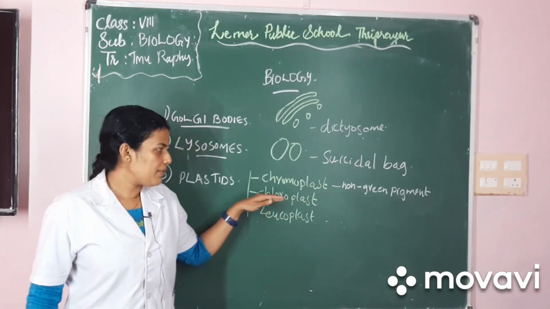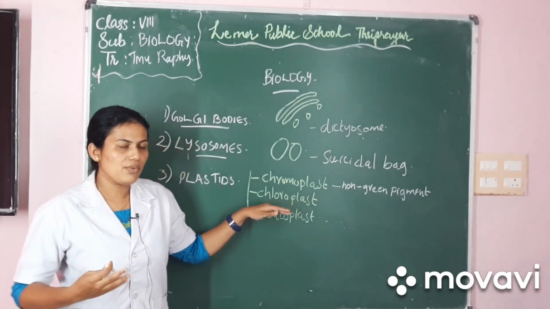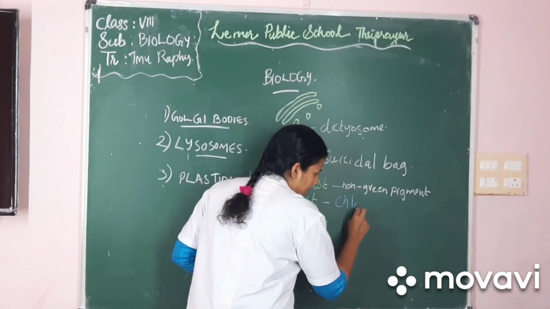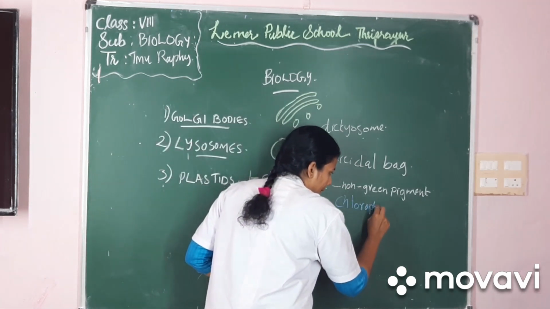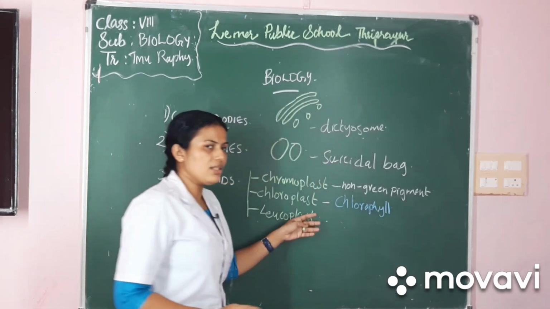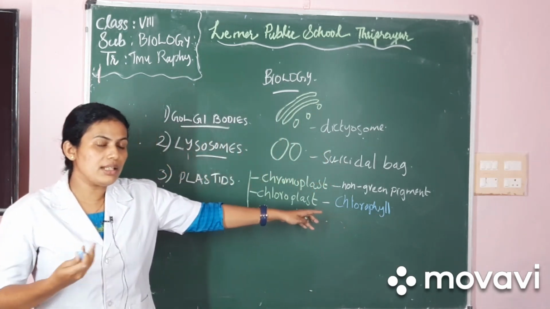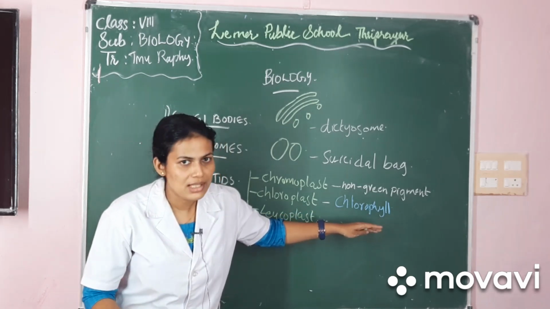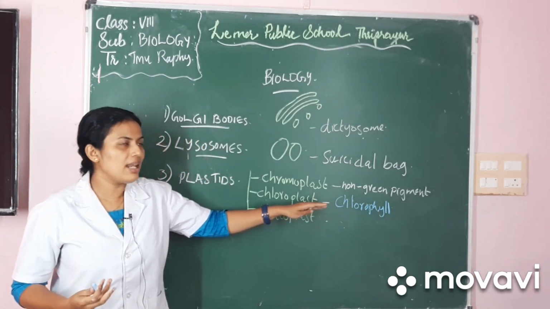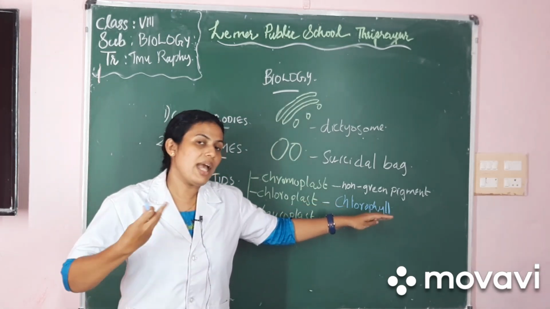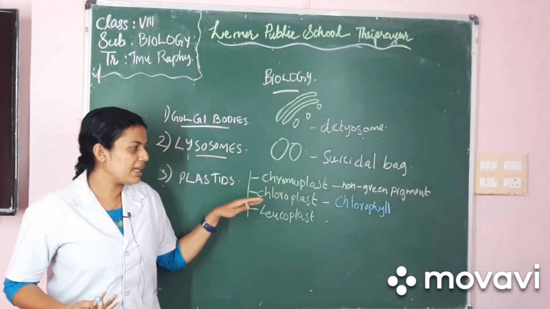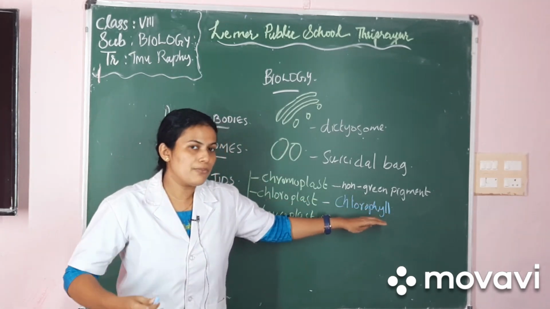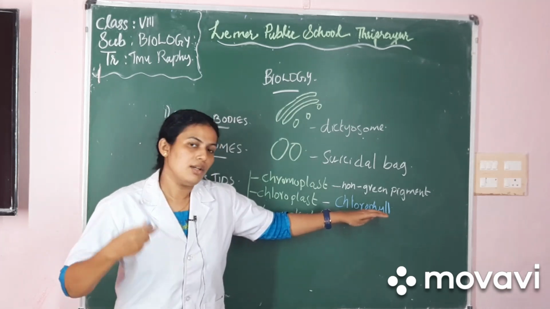Now the second type of plastid is chloroplast. We know that chloroplast contains chlorophyll. Now what is the function of chlorophyll? We have already learned in lower classes that chlorophyll helps in photosynthesis, right? Chlorophyll has green color pigments which help in photosynthesis. So chloroplasts contain chlorophyll, which helps in photosynthesis.